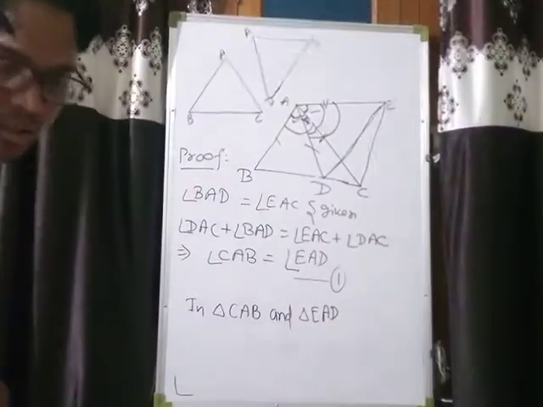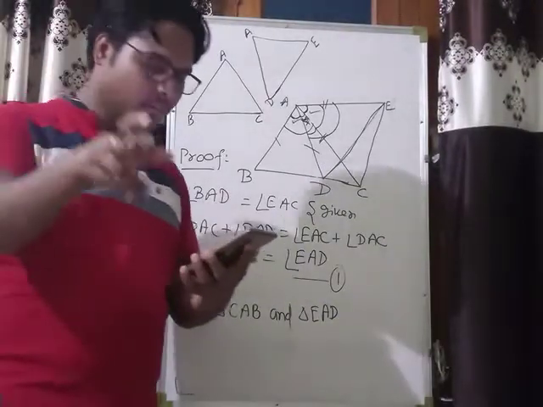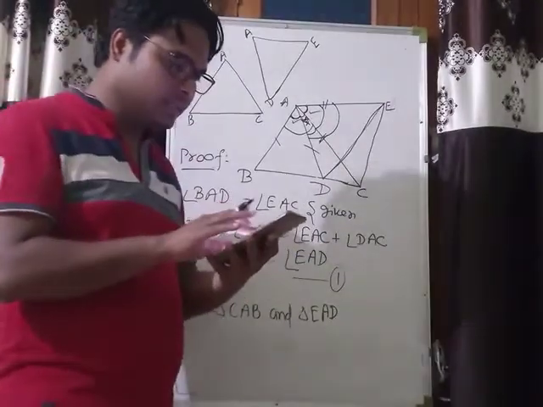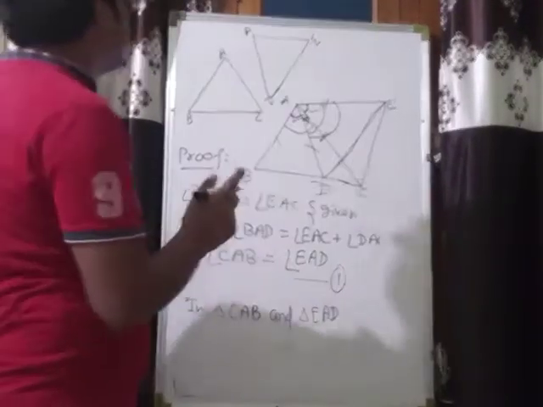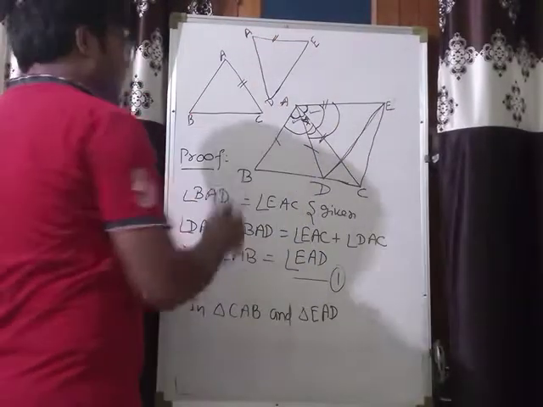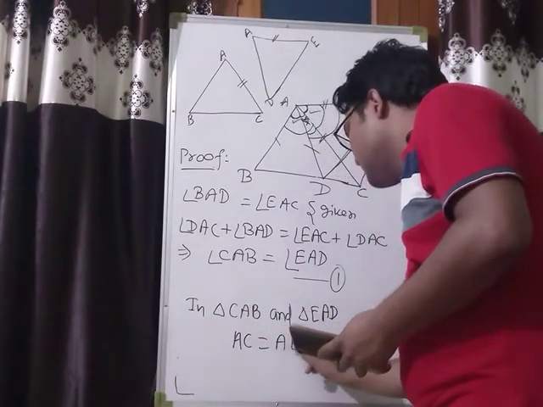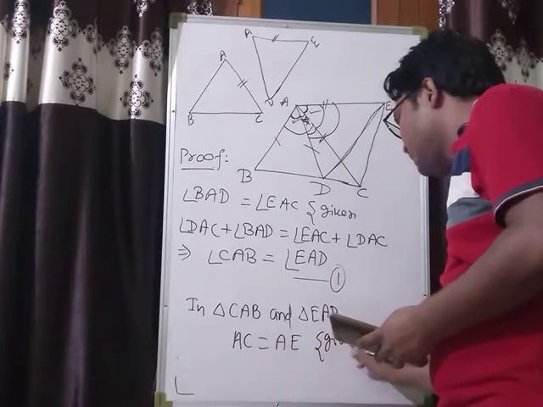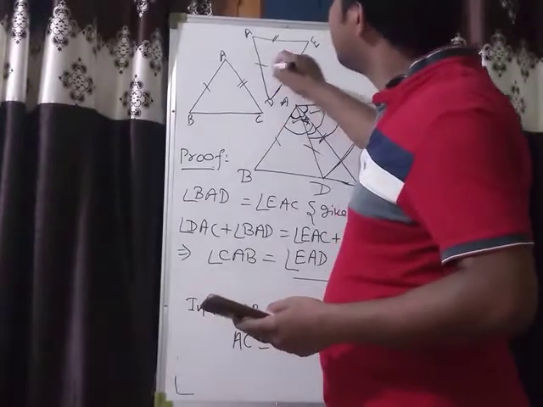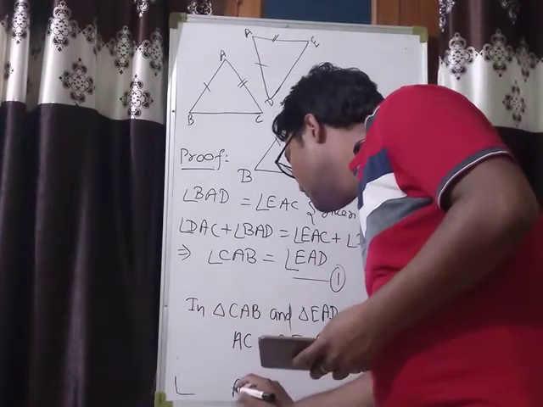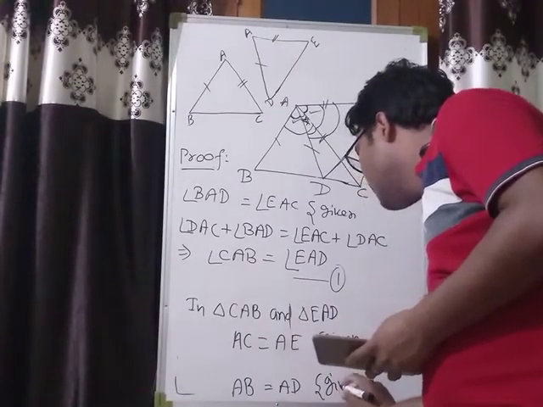It is given. You can see, you have already noted that. So you can see what is given here. In question number 6, it is given that AC is equal to AE. So here I can write AC equal to AE. It is given. Also, what is given? AB is equal to AD. AB equal to AD. It is also given.